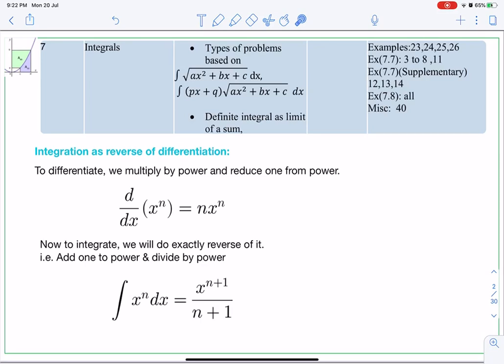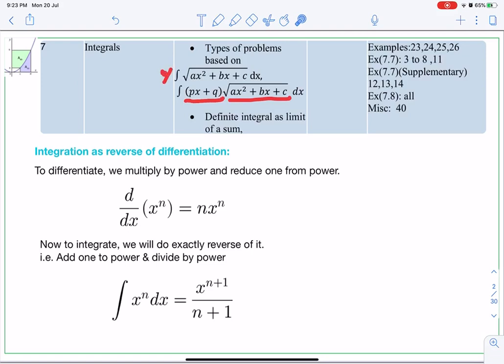This is your revised syllabus on integration, from where 2 types of integrals are deleted: where the square root of a quadratic expression dx is there, and the integral with that quadratic expression in the square root and some linear expression outside the square root.